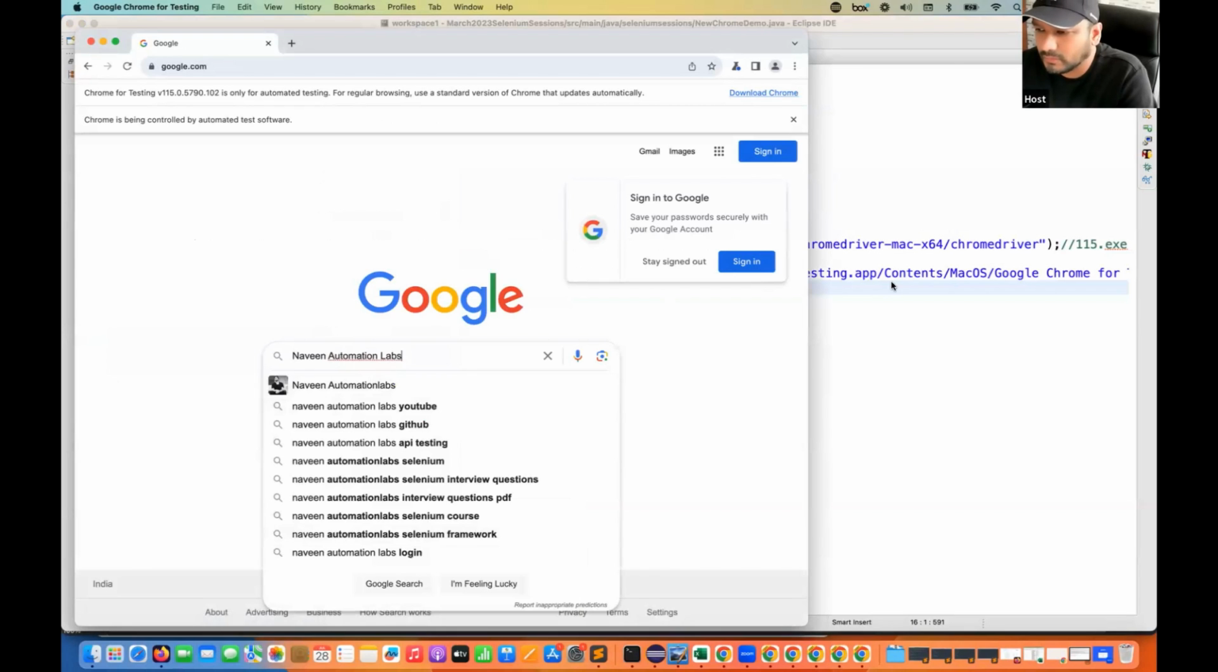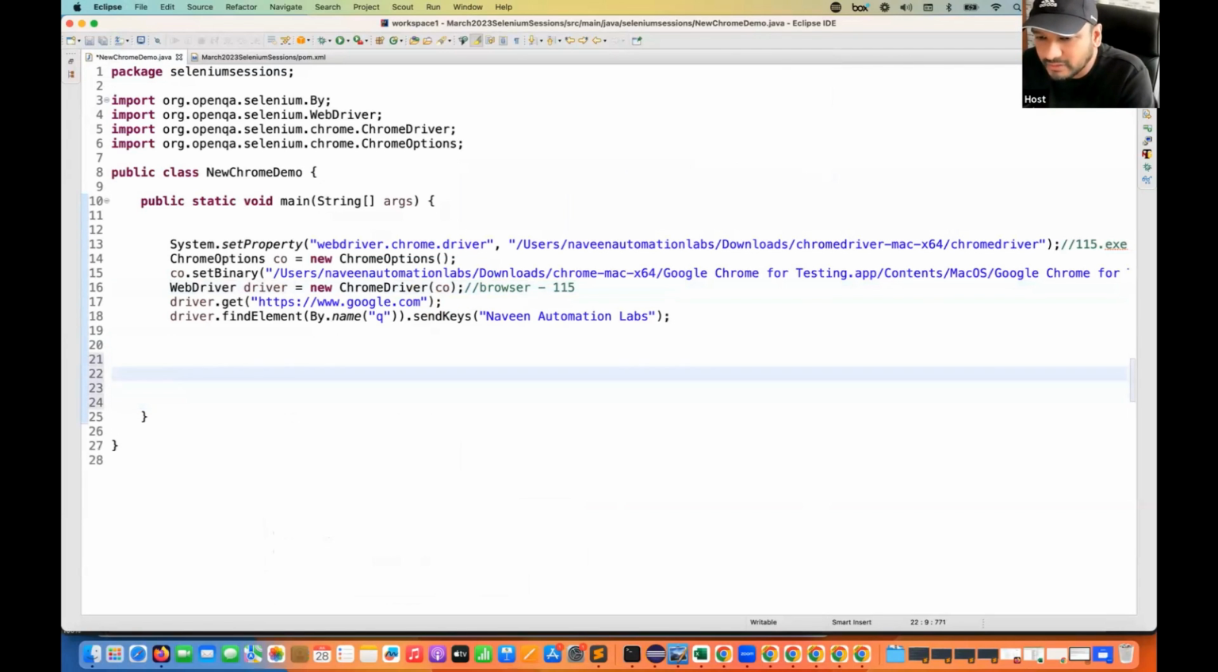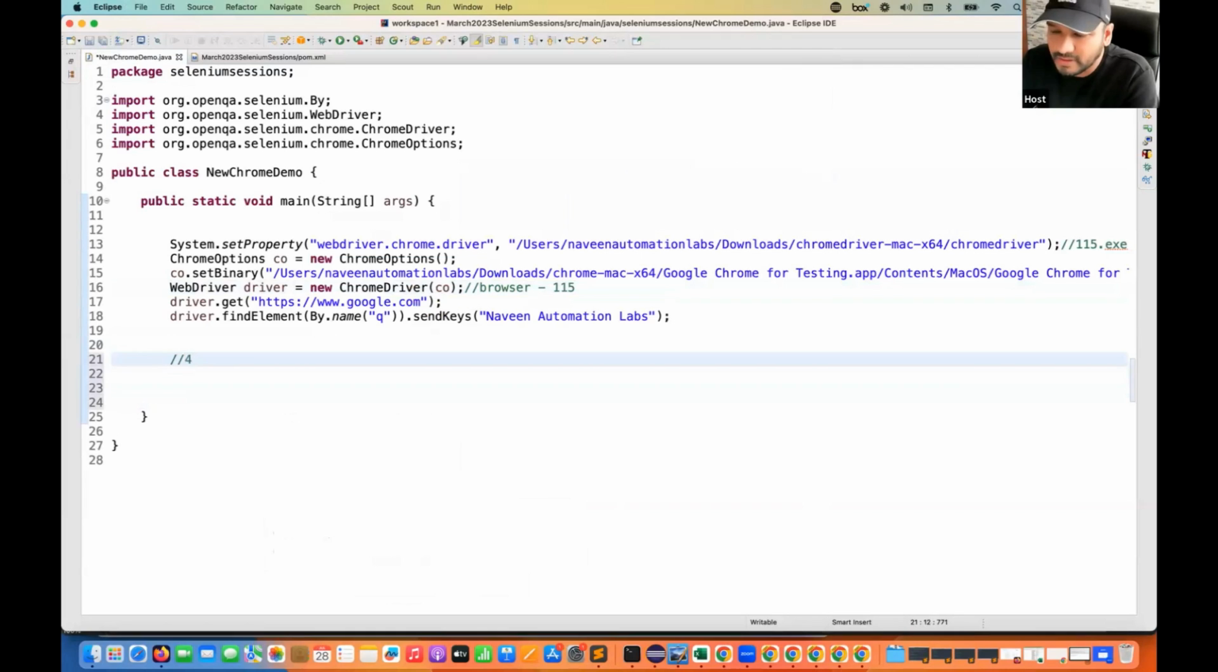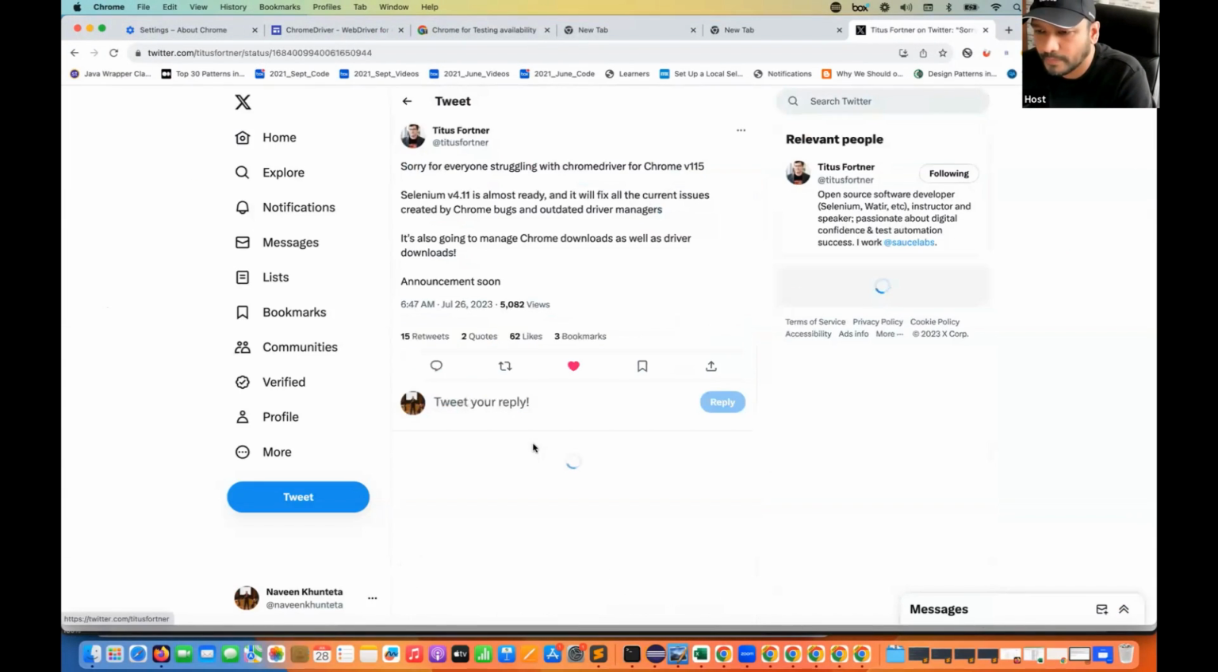Maybe last time the page could not be loaded properly, but still we have to test that my entire execution is working properly or not. So I would advise you, please wait for the next couple of days. Definitely 4.11.0 is going to be available. I'm going to update you. I'll show you one official tweet also.